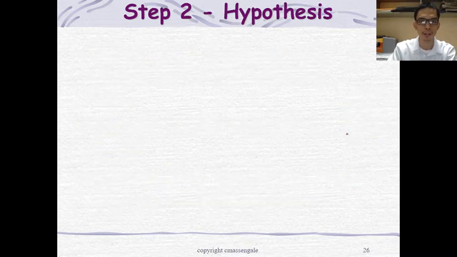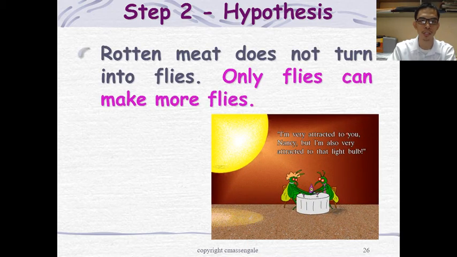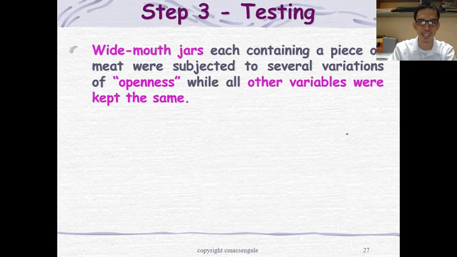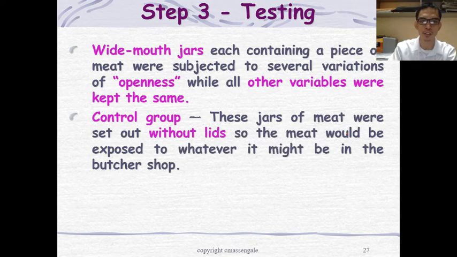Okay. Step 2, the hypothesis. Only flies can make more flies, technically. Okay, so next, the testing. You need a control group and you need an experimental group. Your research teacher taught you that already, so you should know that.